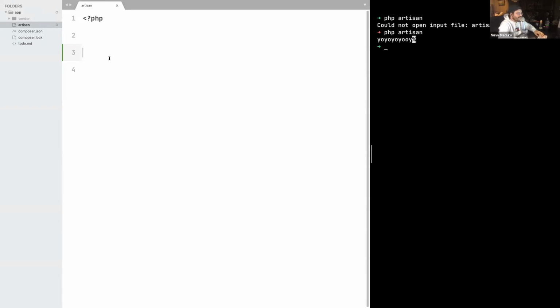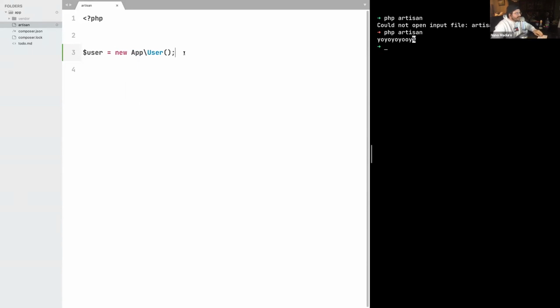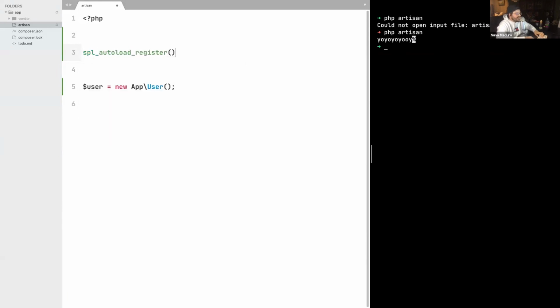So imagine that, for example, you type something like $user = new App\User. When you do this, you are actually performing two things. You are asking Composer, can you please require the file that contains this class and give it to me? Because what Composer actually does behind the scenes is using this function, called spl_autoload_register.